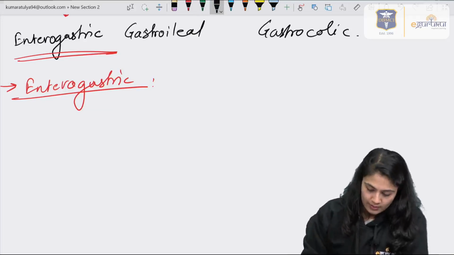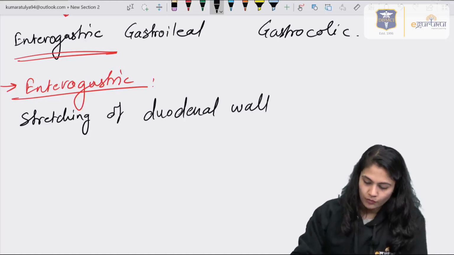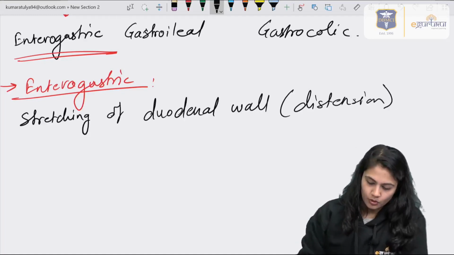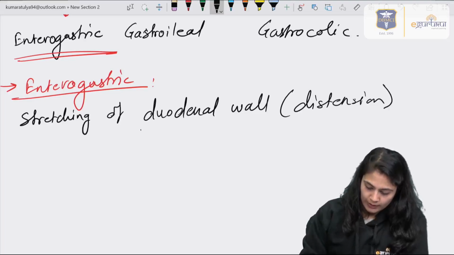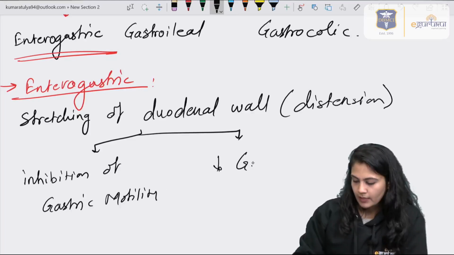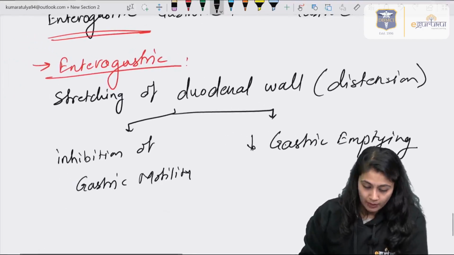What happens is, once there is a stretching of the duodenal wall, there will be distension, and this distension will lead to two things: inhibition of gastric motility and a decrease in the gastric emptying.